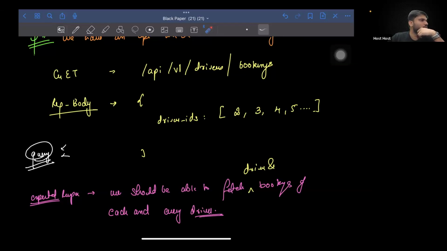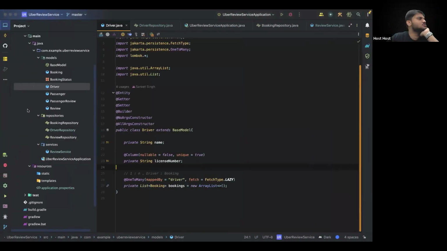Can you show me how you will write a Spring Boot JPA query or something? Any framework you can pick. We are discussing Spring Boot, so I'm emphasizing Spring Boot. We can write a raw query. If you want, you can write a raw query also. No problem. But you have to tell me an end-to-end Spring Boot solution altogether as well.